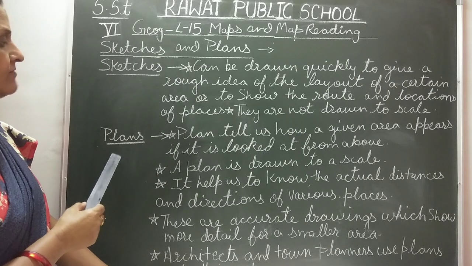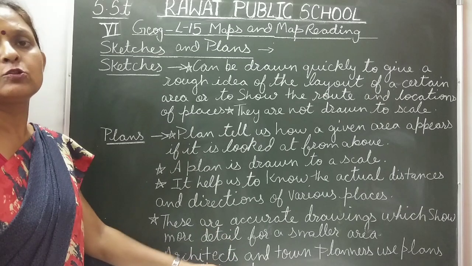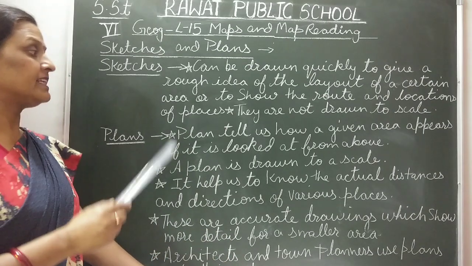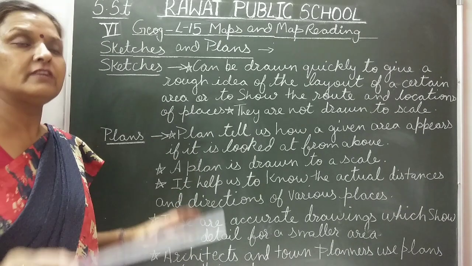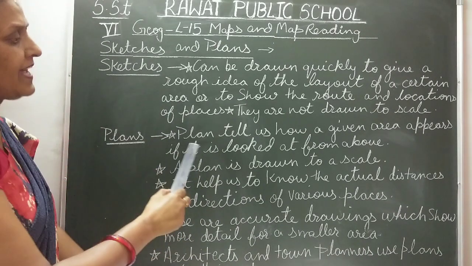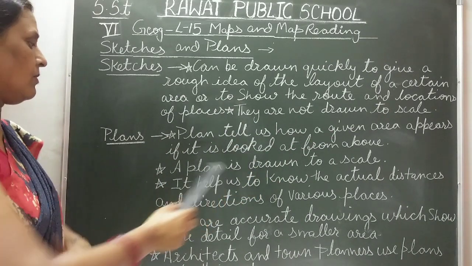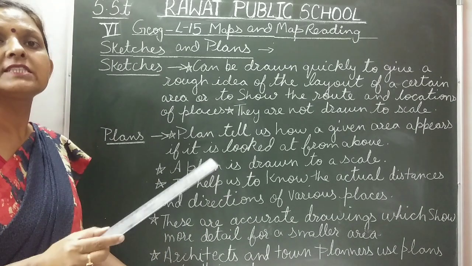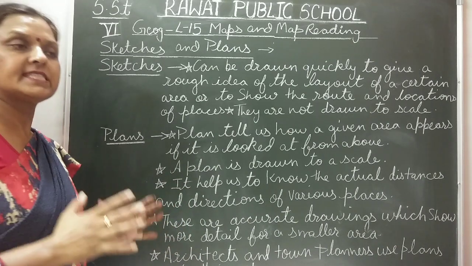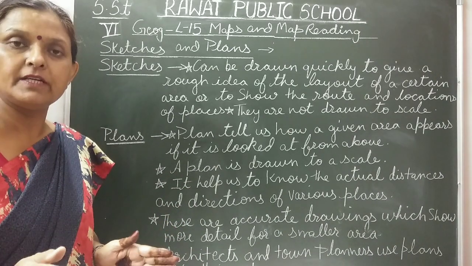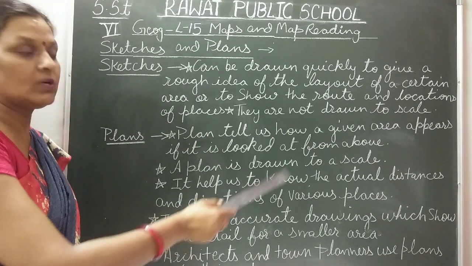Now next is plans. When we talk about plans, a plan tells us how a given area appears if it is looked at from above. A plan is drawn to a scale. A plan gives detailed information about how the place will actually look or appear. Whenever a plan is made, it is drawn according to a scale: what the actual distance will be and how that place will look. It helps us to know the actual distances.